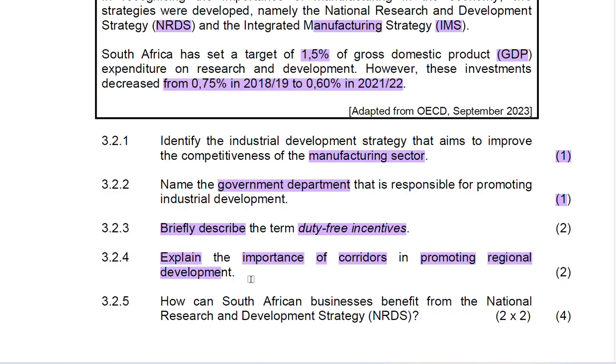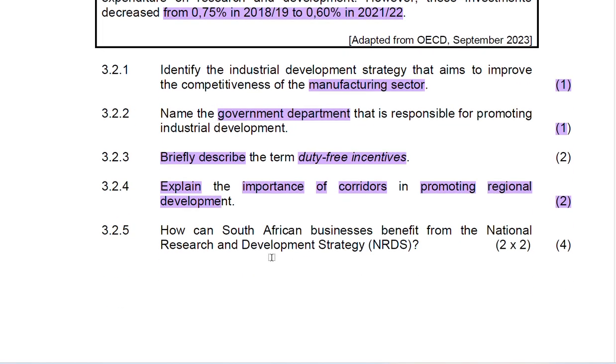I've provided you three. However, you need to only select one in the exam if you are going to be provided 2 marks. Because 2 marks means that you only need to provide one explanation, not more than one explanation. Now let's just look at 3.2.5.